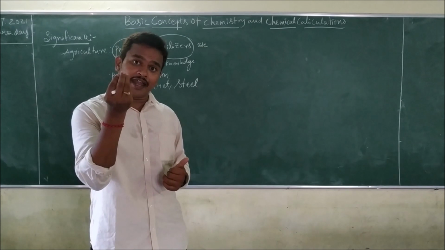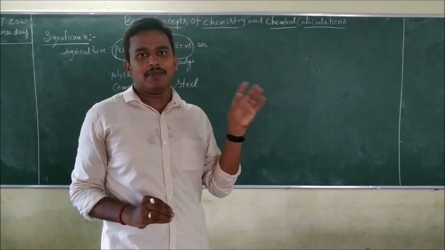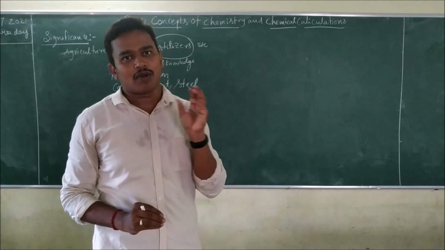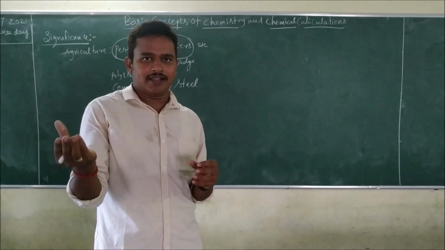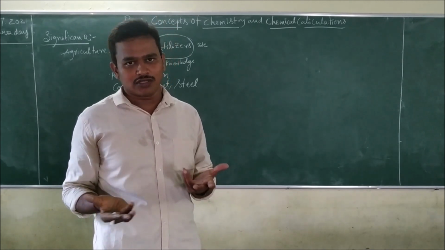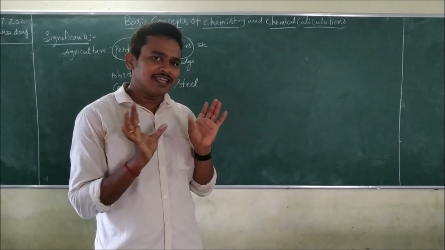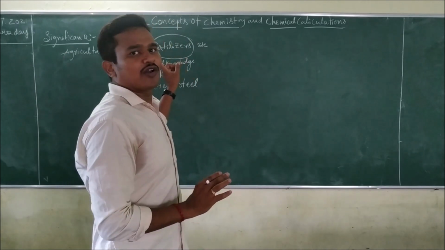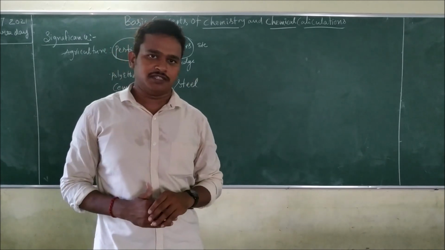We have to prepare a drug, even paracetamol. Some compound A and some compound B react to give a tablet like paracetamol, crocin or dolo. That is a chemical reaction, and that is what we are learning about in chemistry.